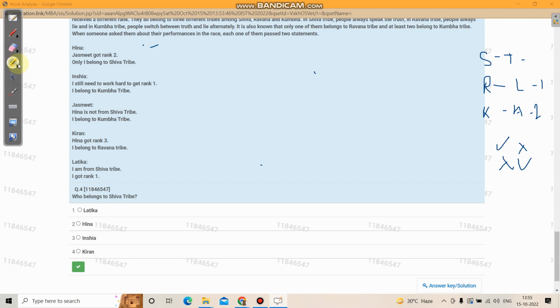Kiran's second statement is "I belong to Ravana tribe." Can this statement ever be correct? If the statement is correct, then she can never be of Ravana tribe, because she has already made a correct statement. So this statement always has to be a wrong statement. This was the important point to be noted beforehand. Now, who belongs to Shiva tribe? Kiran is gone from the race, for the reason I told.